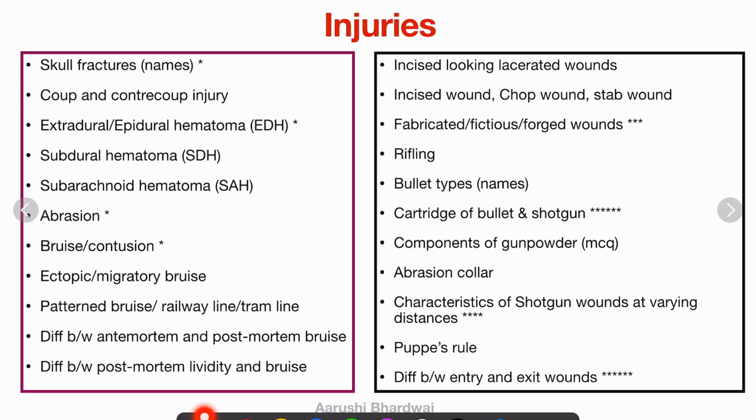Okay. Then a separate question can be asked on what is ectopic bruise. An MCQ can also be asked on what is patterned bruise, or you can also have a question like what is the railway line, what is the tram line. So don't confuse yourself with the word. It is just patterned contusion or patterned bruise. So this is a must know topic. It's an important one. So difference between antemortem and postmortem bruise, difference between postmortem lividity and bruise. So this is also important.